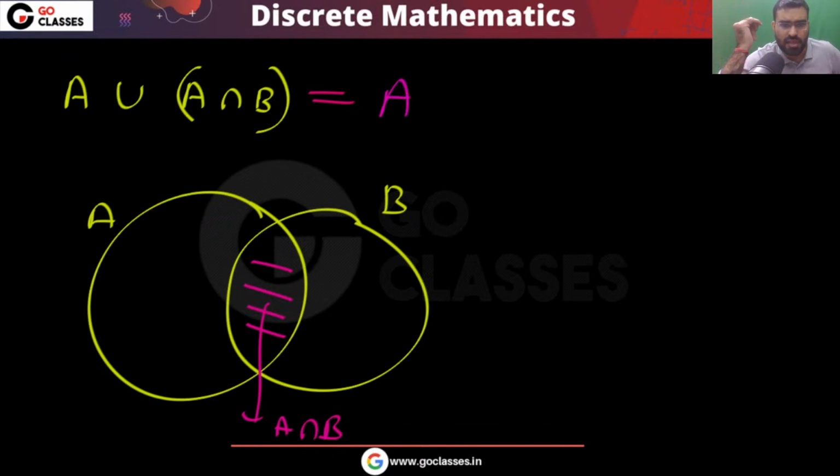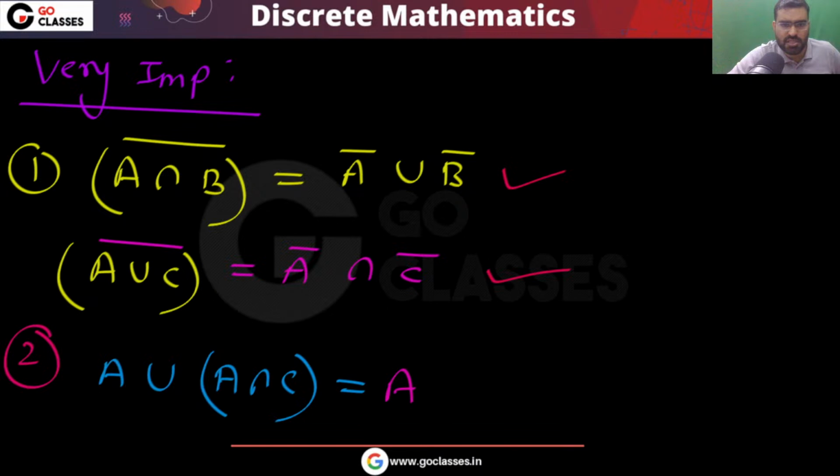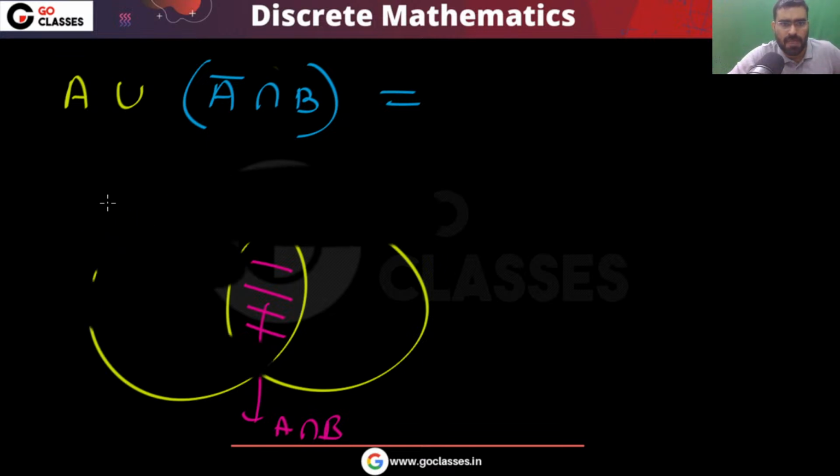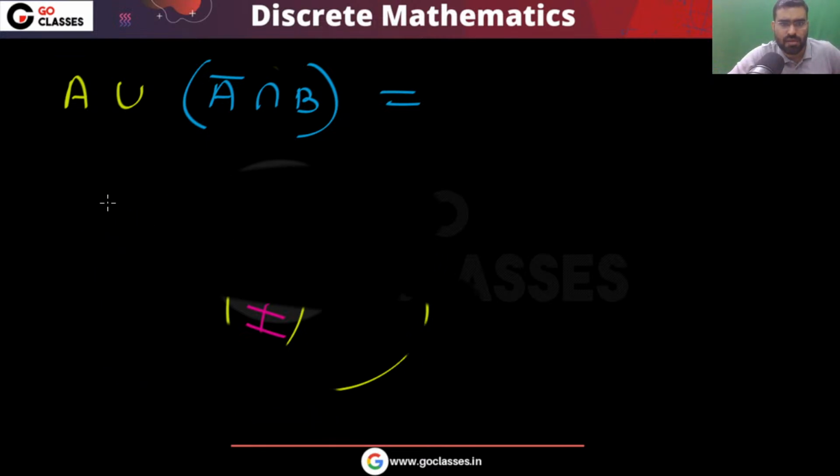Now the same thing I can ask you. Something interesting: A union A intersection C, that is A. Similarly, I am asking another question, and that question is something like this: A union A complement intersection B. Now what is that? Okay, did you understand the question? I am asking A union.